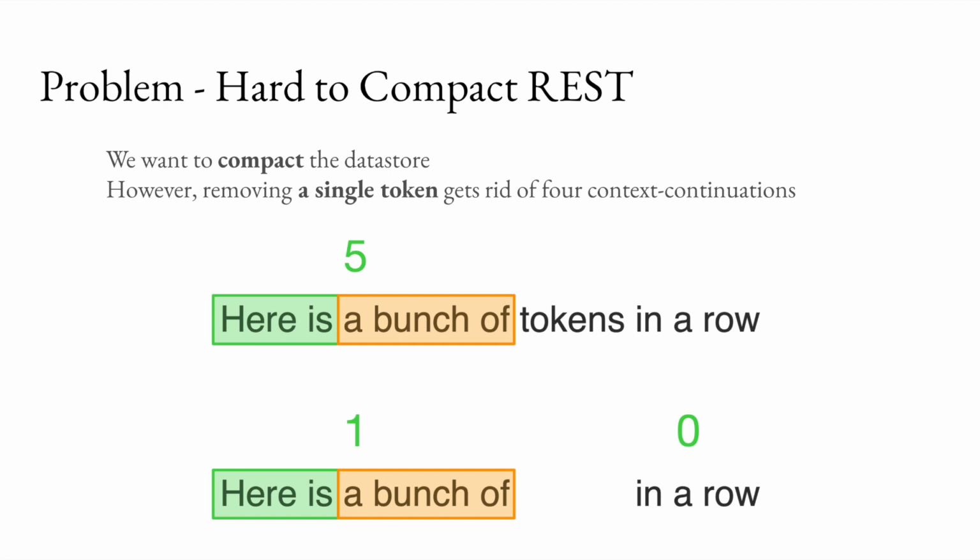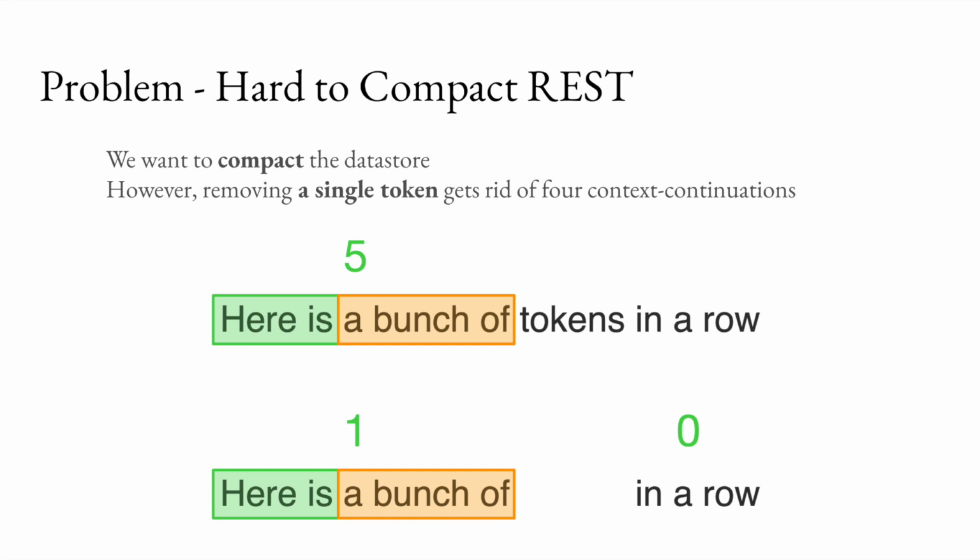Now, a problem with REST is that it stores an entire pre-training dataset, which can get quite large. Ideally, there'd be some way to compact the data store so that you retain most of the information but with much less disk space. One idea you might have is to remove the duplicate n-grams or the uncommon n-grams. However, if you tried to remove specific tokens from the data store like this, you run into a fundamental problem with REST. Here, we see an example data store that contains a bunch of tokens in a row. Assume that our contexts are 2-grams and our continuations are 3-grams. With these sizes, the data store has 5 different context-continuation pairs that you can match on.